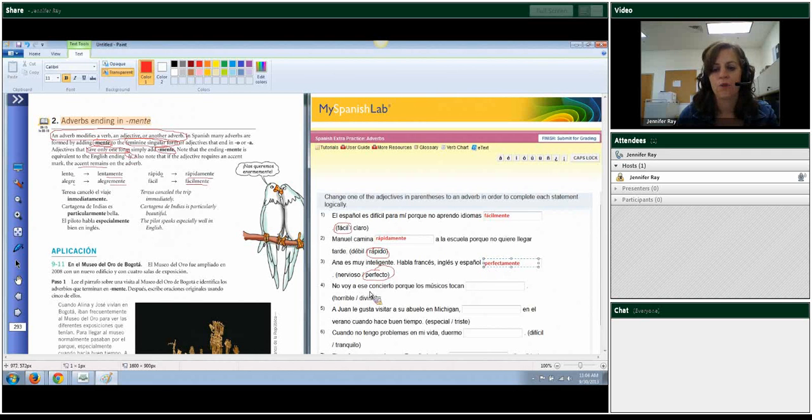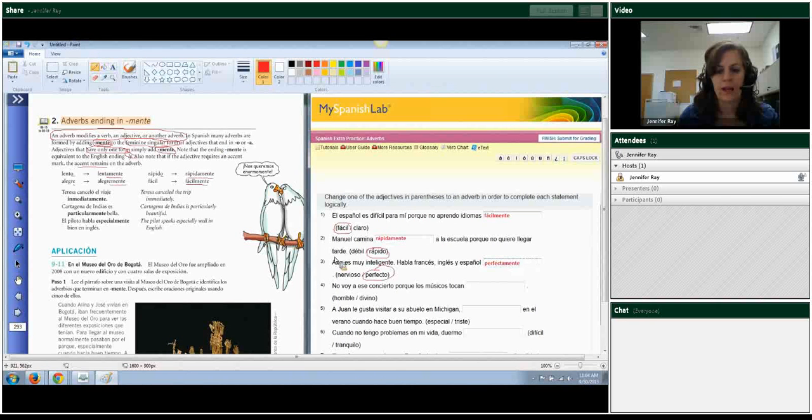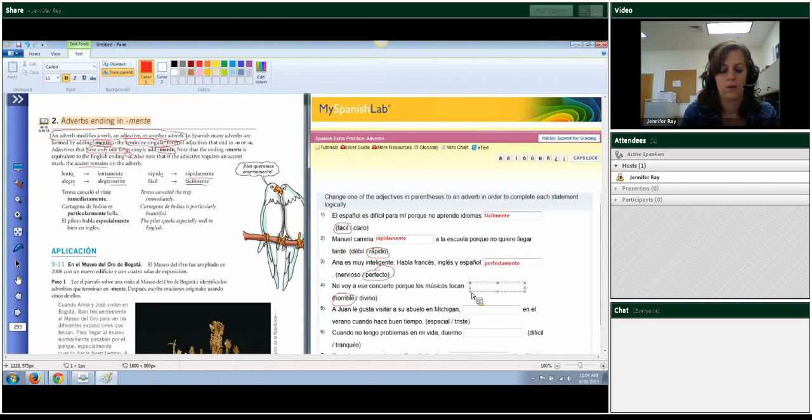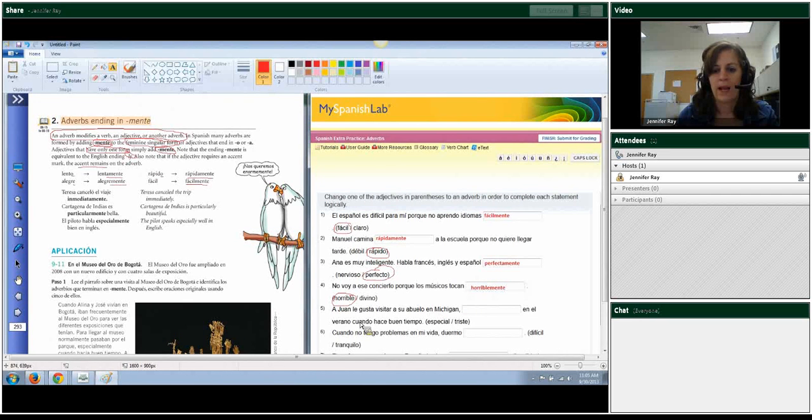No voy a ese concierto porque los músicos tocan. If I'm not going to go to the concert, they probably aren't playing divinely. They're probably playing horribly. And since it ends in an E, I'm just going to add mente to that word. Horrible. Oopsies. Did you spell it right? Mente. Horriblemente.